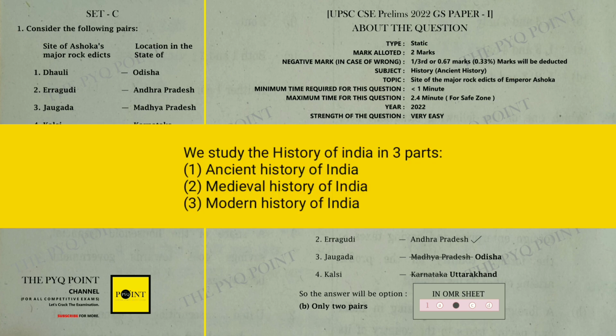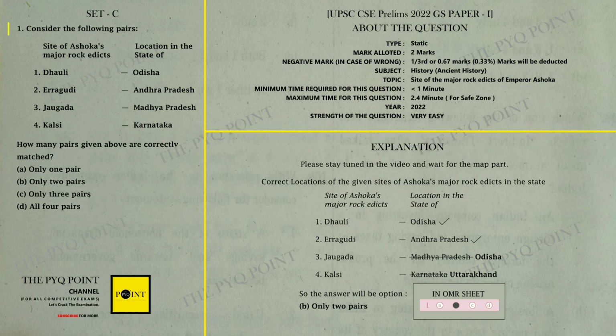Okay? We study the history of India in 3 parts. First part is ancient history of India, second part is history of medieval India, and third part is history of modern India. This question was asked from the ancient history of India. It is related to the sites of Emperor Ashoka's major rock edicts and in which state these sites are located.